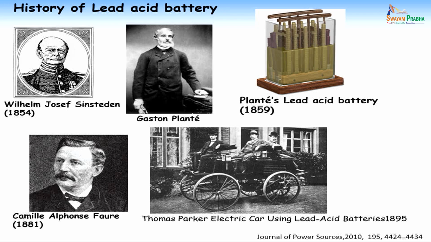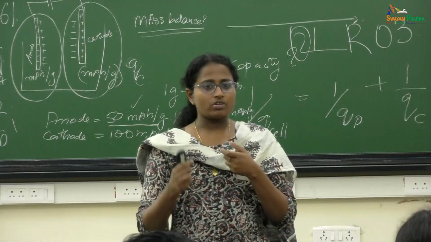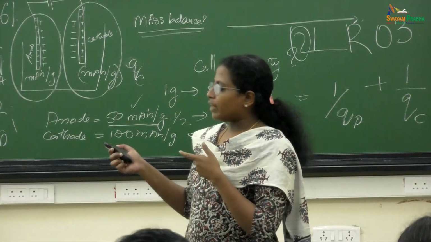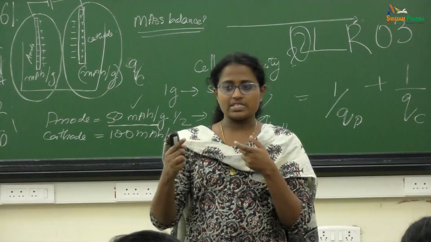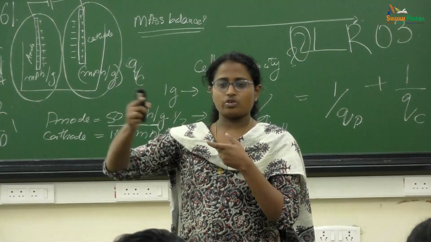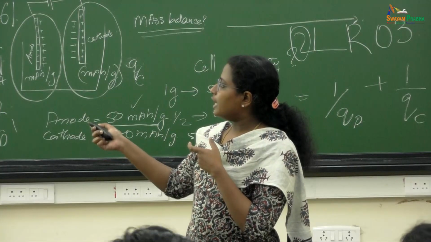This is how Planté constructed the lead acid battery. You can see that both are lead coils. So these lead coils were dispersed in sulfuric acid and he started charging and discharging. He saw a lot of bubbles coming, and then lead oxide formed on the surface, which resulted in a secondary charge. What he observed is that once the bubbles start coming, no more reactions proceed. So charging should be stopped when the bubbles start. So this was Planté's lead acid battery.